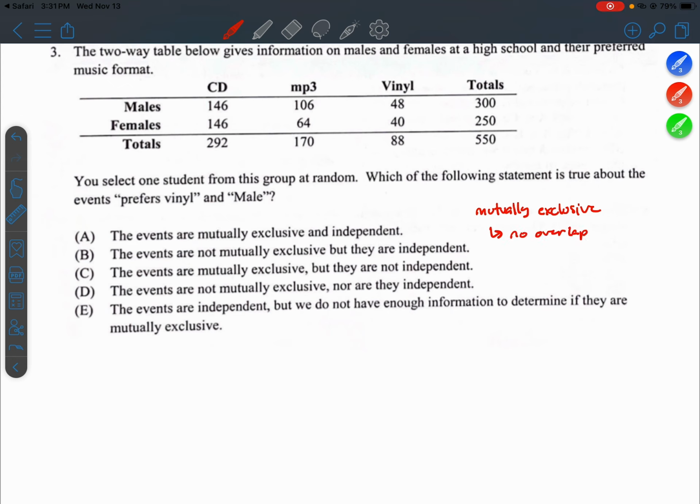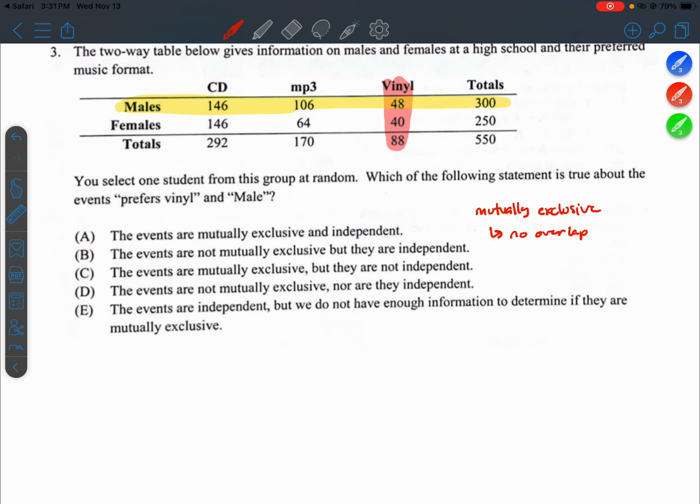Now, when I look at the events male, let's just highlight it, male, and then I look at the other event prefers vinyl, I see that there actually is overlap. There's 48 students in the overlap. So these events are not mutually exclusive.